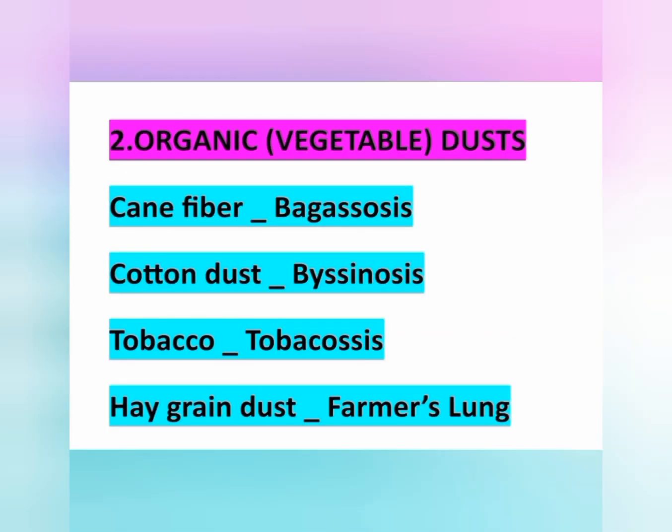And the next point, organic or vegetable dust. Cane fiber causes bagassosis, cotton dust may cause byssinosis, tobacco dust causes tobacco-related lung disease, and hay grain dust causes farmer's lung. Okay, all of these are organic dust: cane fiber, cotton dust, tobacco, and hay grain dust.